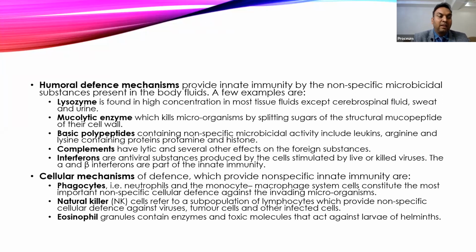Okay. Then we come to the cellular mechanisms. Here cells are directly involved in the innate immunity. One is phagocytic cells like neutrophils and the mononuclear macrophage system. These are very good phagocytic cells that try to kill the microorganism and also form the first line of defense mechanism. The natural killer cell is a special type of lymphocyte which has a very non-specific defense mechanism. They are very effective on virus-infected cells, tumor cells, and other cells, and they try to kill the microorganism. Then eosinophils usually act against parasites.